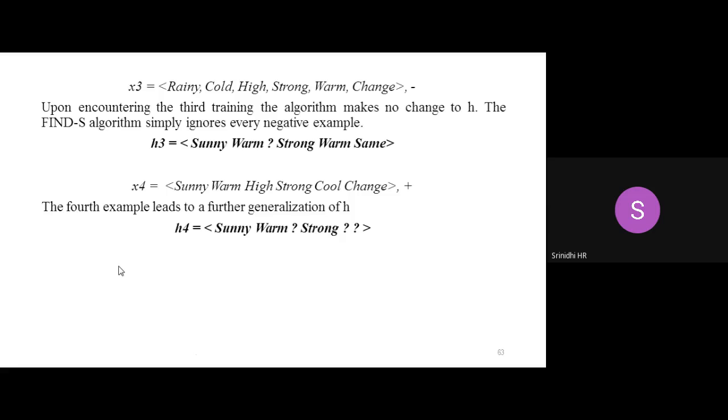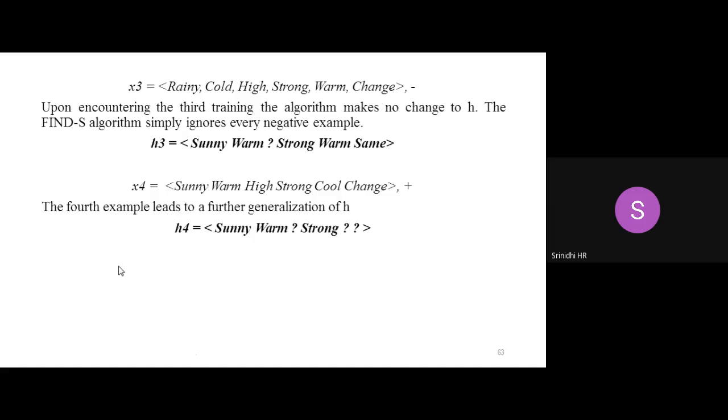Next, when it is compared with x4, I have another instance. It is a positive example. So we'll start comparing now. Sunny is same. Second attribute, warm, is same. Third attribute, in h3 it was general, in x4 it was high. I will keep this as general hypothesis. Did you understand?